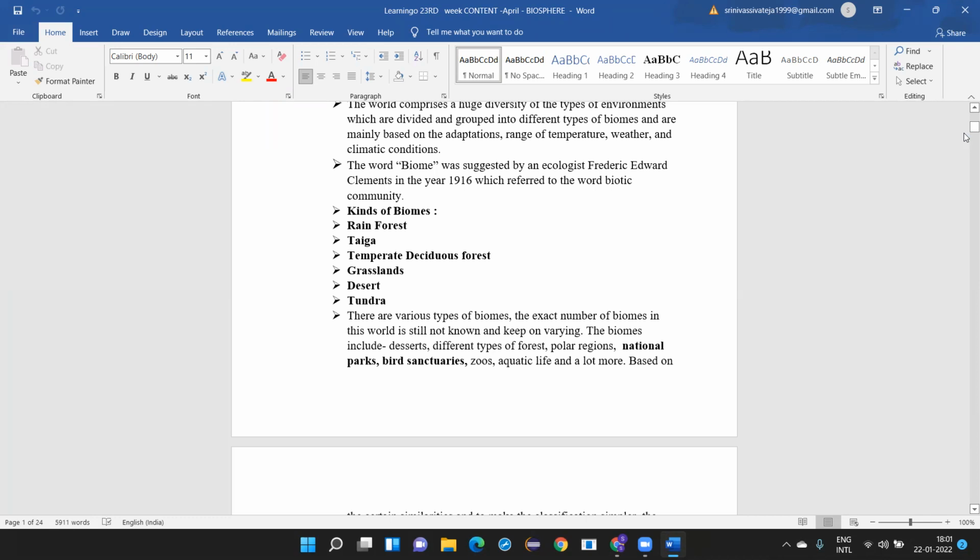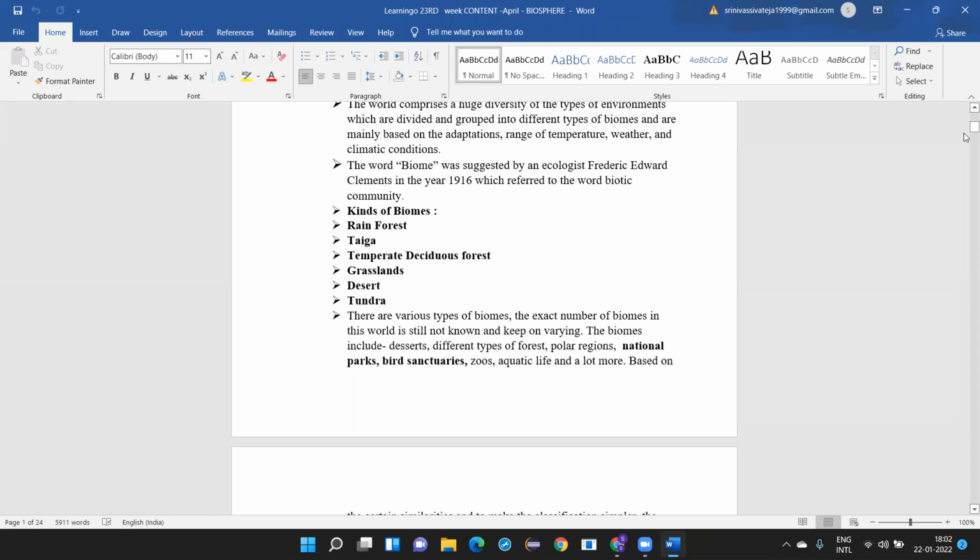And according to that, how do we adapt? Adaptation is how human beings and all living organisms adapt themselves to different conditions. For example, take Siberia. Siberia is a very cold desert, so there are certain animals over there which can survive only in that particular climatic condition. Suppose you bring them from there and try to make them live in India, they may not survive. So adaptation is where you try to adapt yourself to the existing temperature, weather, and climatic conditions.